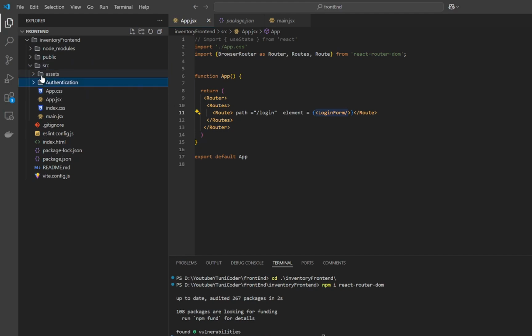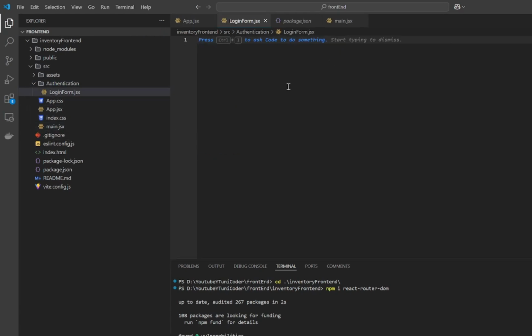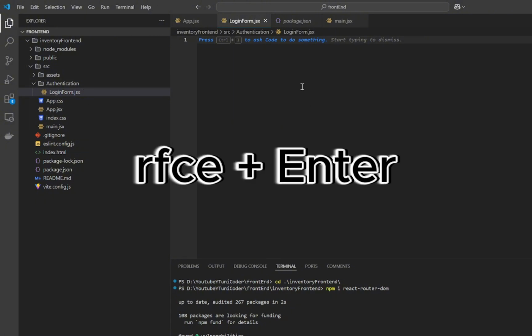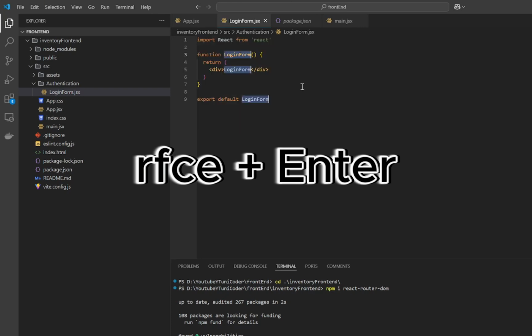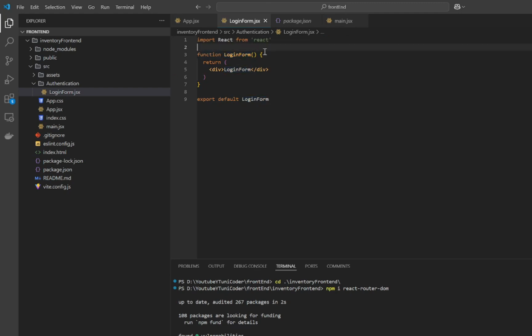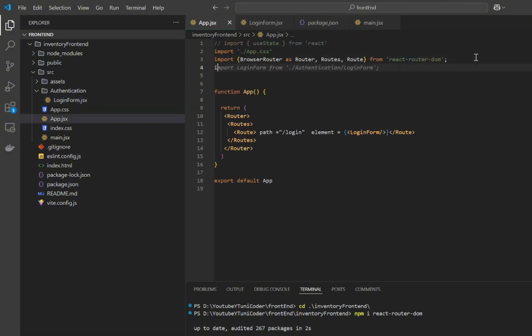Now we need to add a page to our project. So in the src folder, create a folder named authentication, and create a new file named LoginForm.jsx. Then type rfce and press enter. It will generate a React functional component for you. Guys, in upcoming videos, we will teach you what React functional components are and what they are used for. Right now, don't think about it.